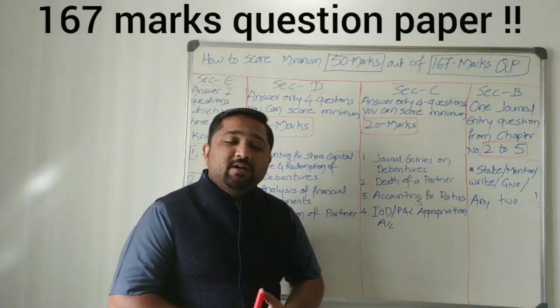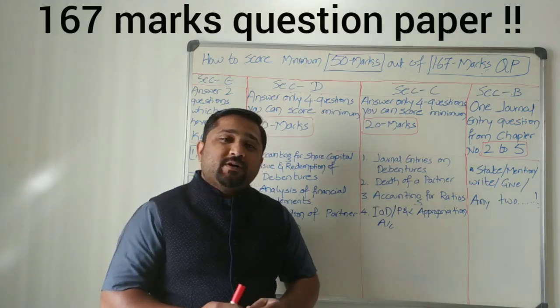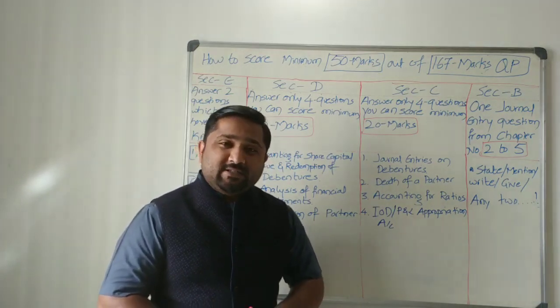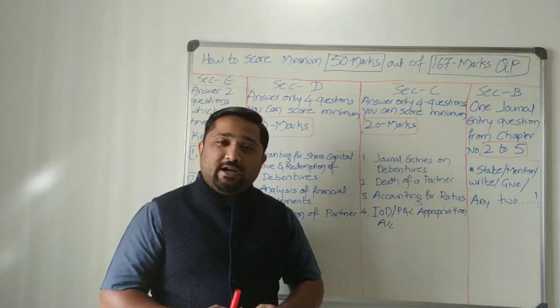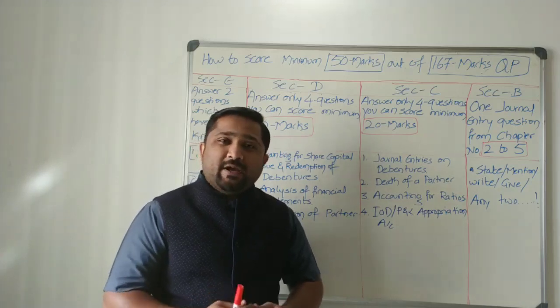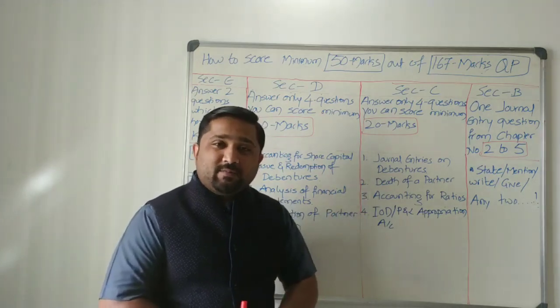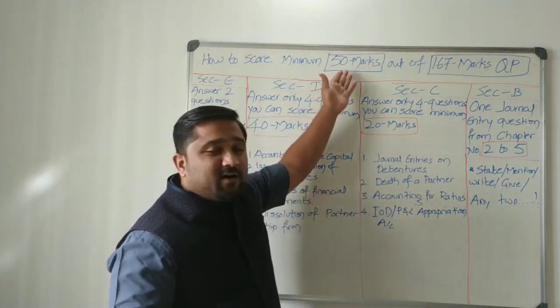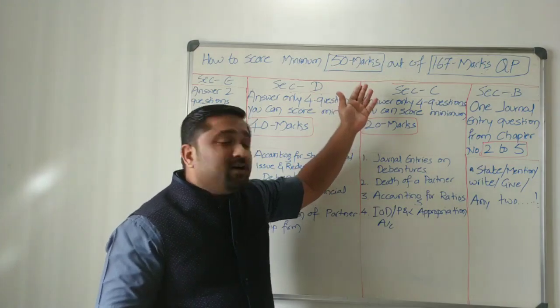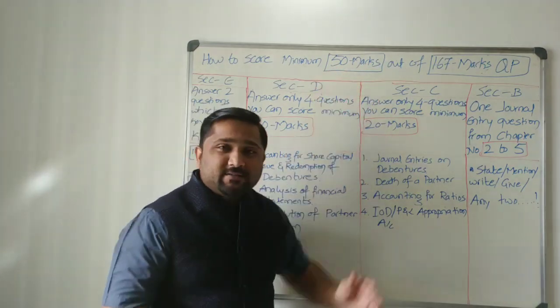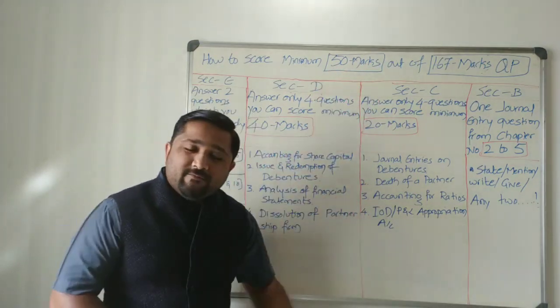Okay, remember our accountancy question paper is for 167 marks. So we need to answer for 100 marks or more than that, but maximum we will get 100. But let us not focus on getting 100 marks, but let us focus on scoring minimum 50 marks. Here I have a plan for you.